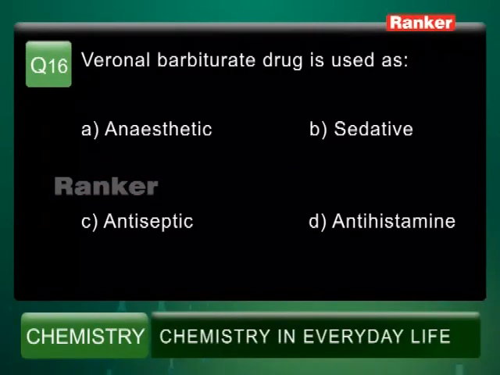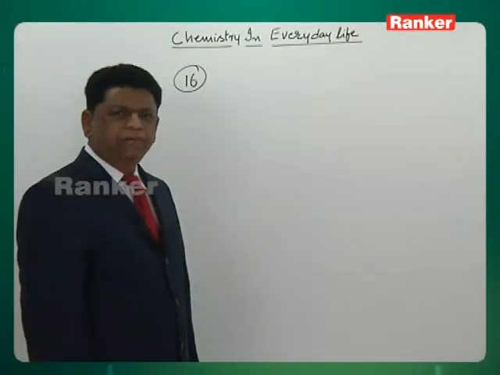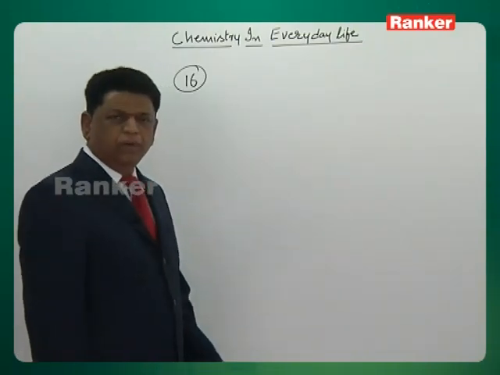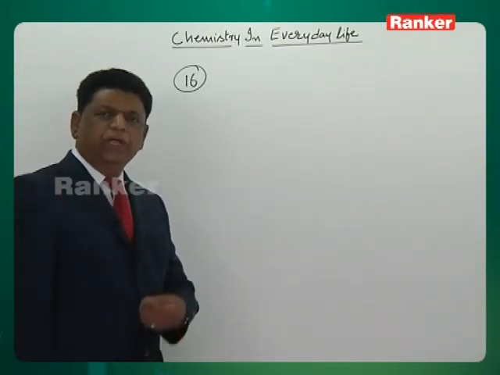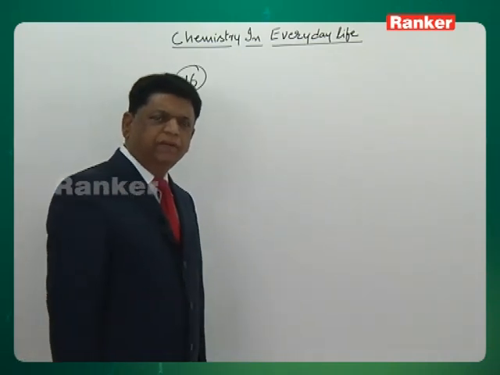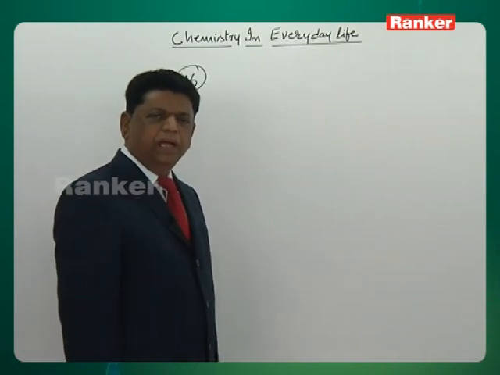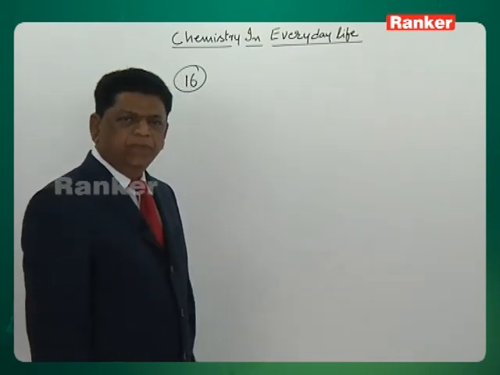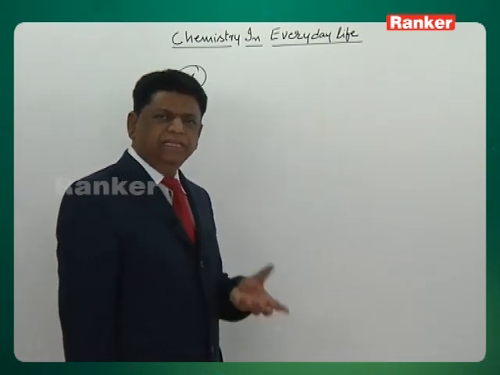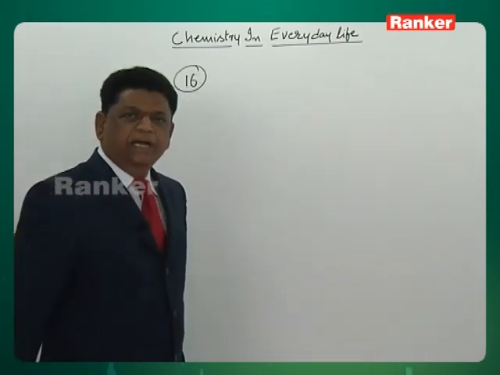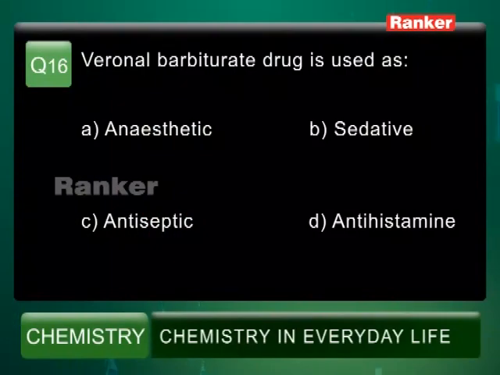Veronal barbiturate drug is used as. Veronal is a derivative of the barbiturate drug. Barbiturate drugs, veronal, seconal, and these are all a huge number of derivatives of barbituric acid. Barbituric acid is a pyrimidine derivative with trione, and that is the basic skeleton from which the ethylated, phenylated and so on, different types of drugs are derived. So one of those drugs is veronal.